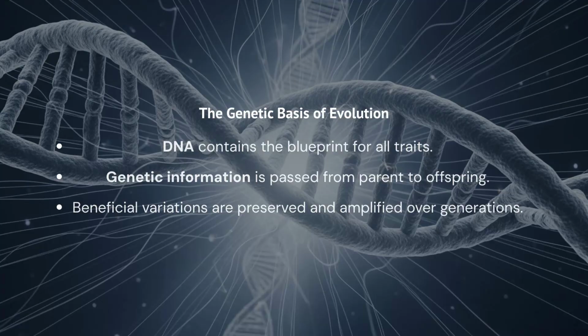The entire process of evolution is underpinned by the transmission of genetic information. DNA, the blueprint of life, carries the instructions for all traits. When organisms reproduce, this DNA is passed on, and any beneficial variations that arise are preserved and amplified across generations, leading to the continuous adaptation and diversification of life.